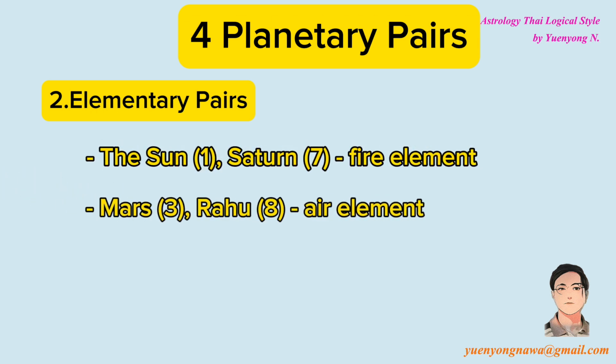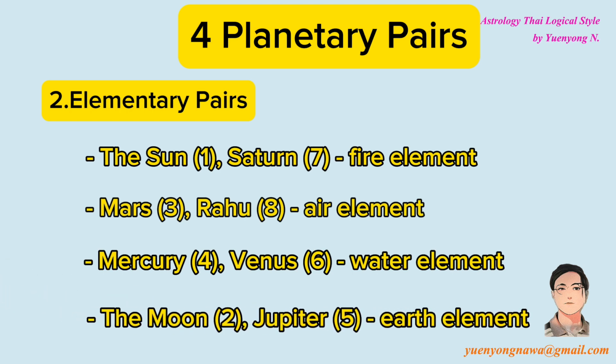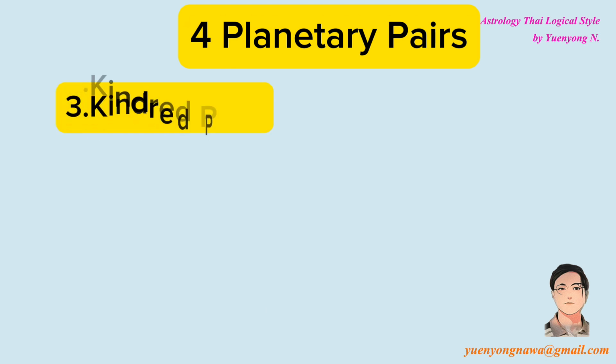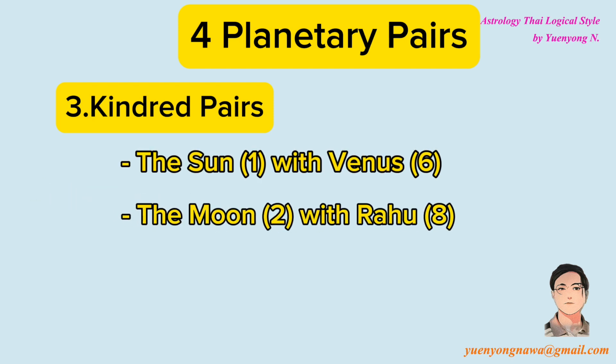Mars, 3, and Rahu, 8, belong to air element. Mercury, 4, and Venus, 6, belong to water element. The Moon, 2, and Jupiter, 5, belong to earth element. 3. Kindred pairs. The Sun, 1, is the kindred pair with Venus, 6. The Moon, 2, is the kindred pair with Rahu, 8.